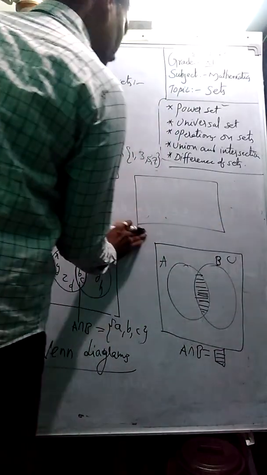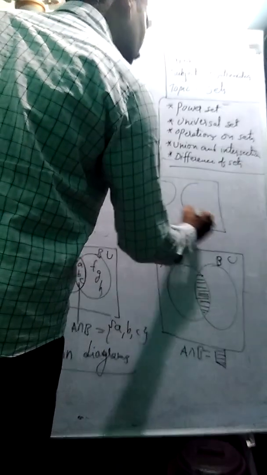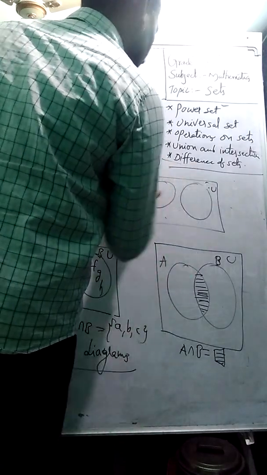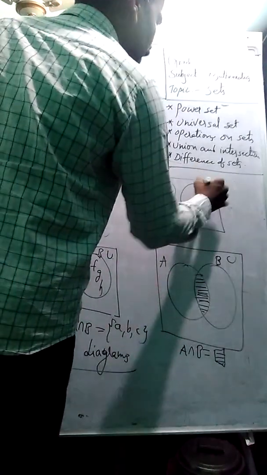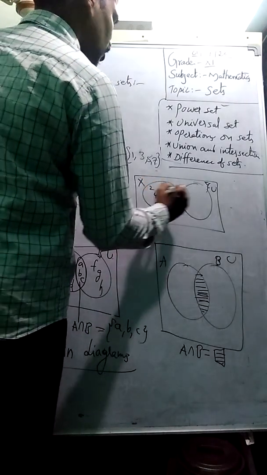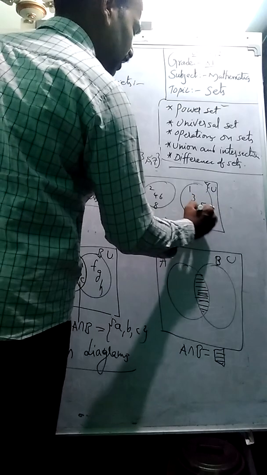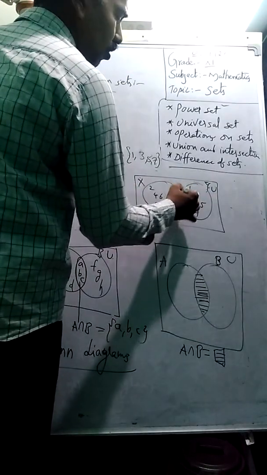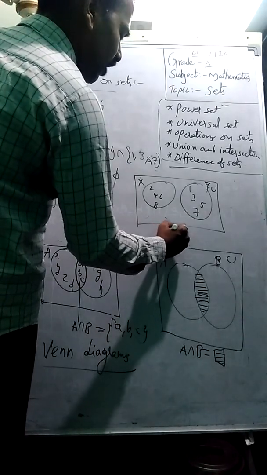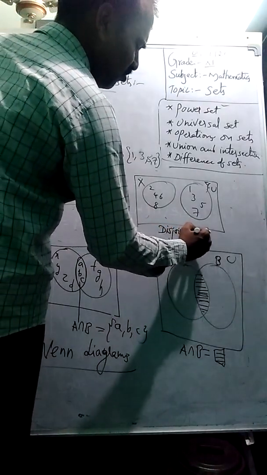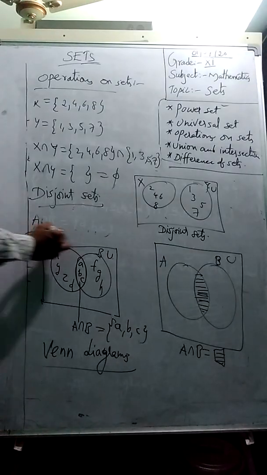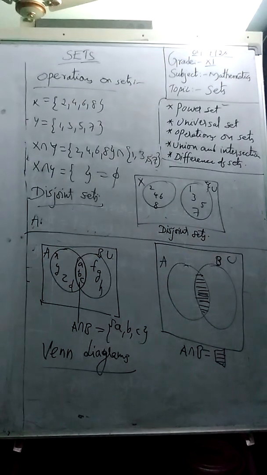Let us show it through a Venn diagram in this manner, students. Are they joining? No. There are no common elements, so they are not joining at all. The elements here are 2, 4, 6, 8 and 1, 3, 5, 7. There is no common part here. These are called disjoint, meaning they cannot be joined. This is the way to represent disjoint sets, friends.